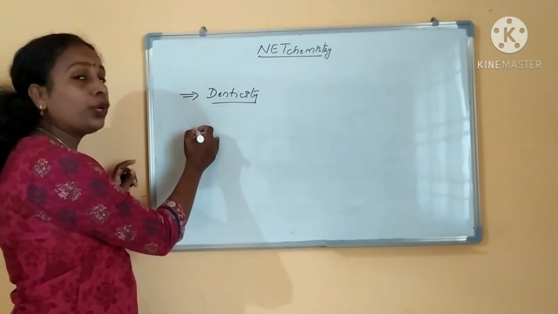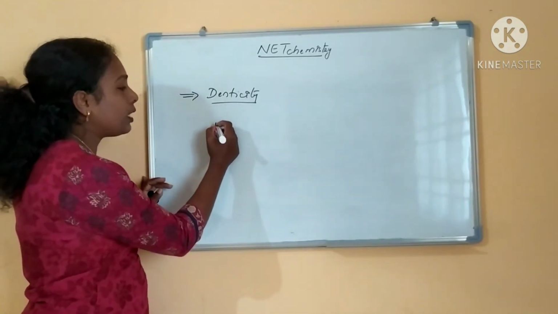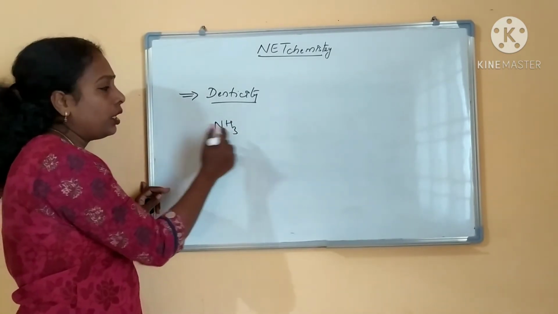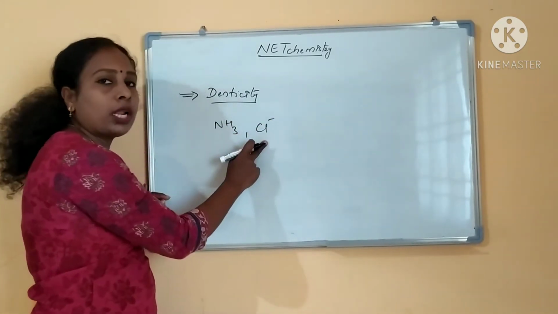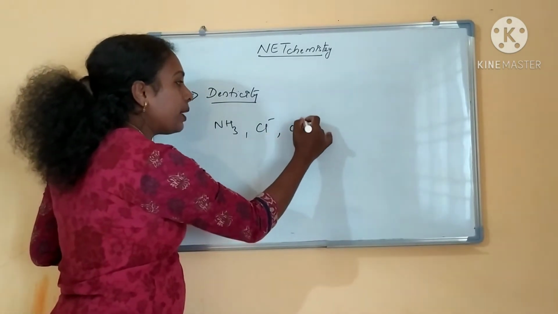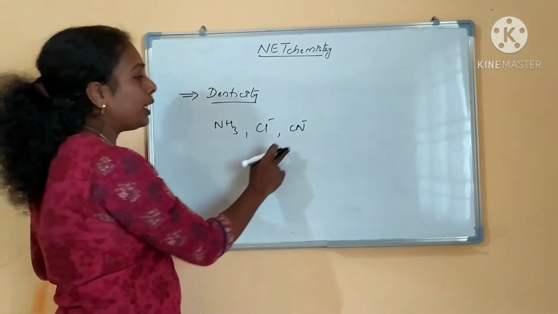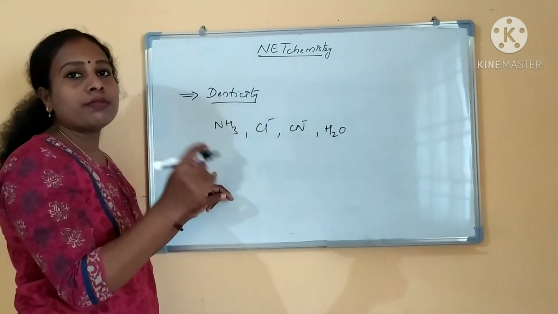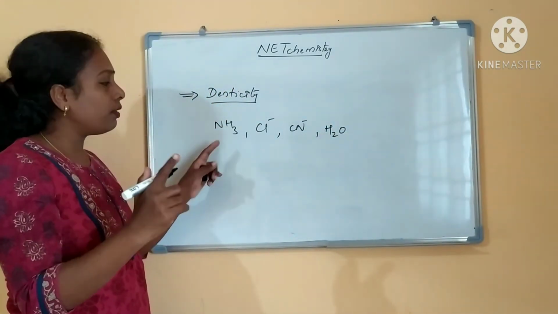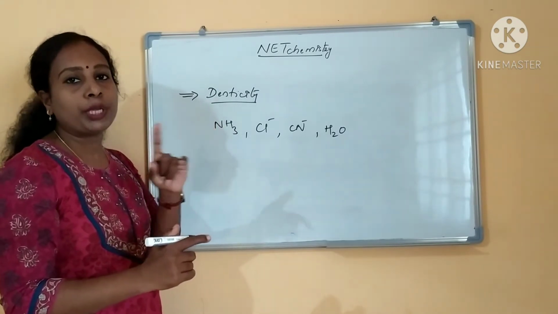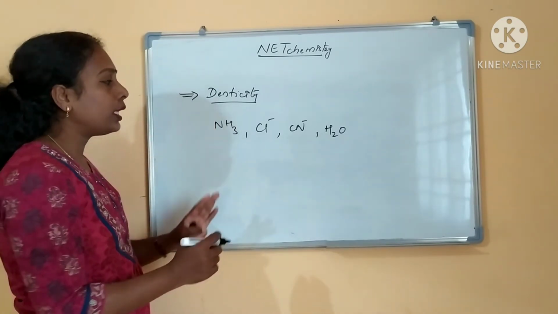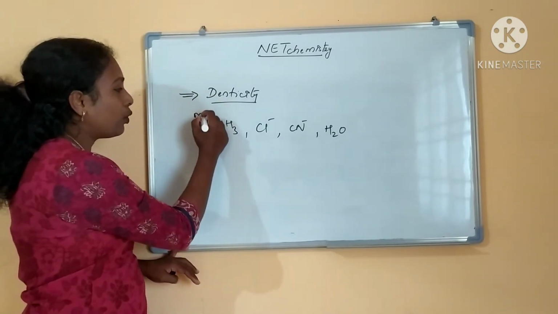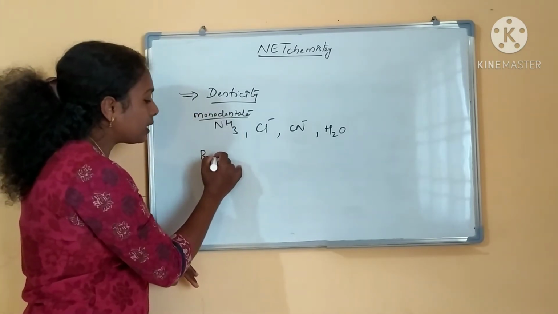First we will see unidentate or monodentate ligands. If you take ammonia, nitrogen will be bonding to the metal. Cl minus, CN minus, all these are monodentate ligands. Water is a monodentate ligand. This donates a single electron pair to the metal. That is what monodentate ligands are. And the next one is bidentate ligands.